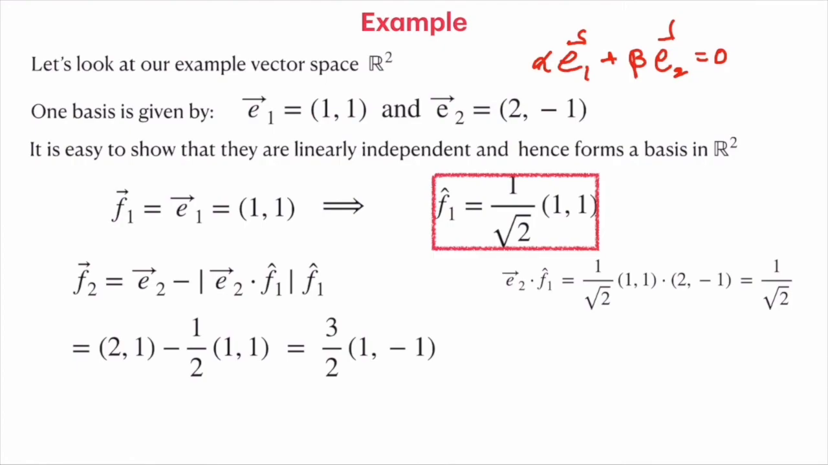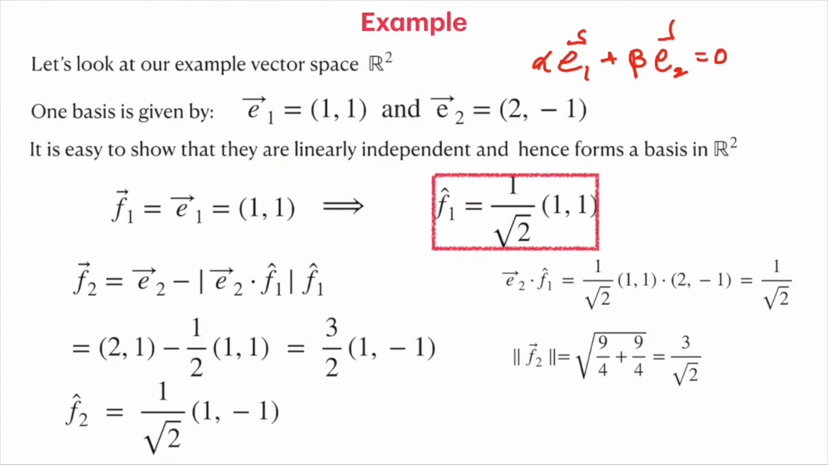Again, this is not a unit vector, so one can simply find its norm, that is the square root of (3 by 2) squared plus (3 by 2) squared. That turns out to be 3 over root 2. So F2 becomes the vector divided by its norm, 1 over root 2 times (1, -1). These two now form a new basis, F1 cap and F2 cap. It is easy to show that they are orthonormal, that is how we have constructed it, and that is what essentially we need. The next is a homework.